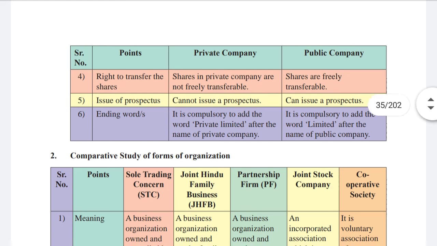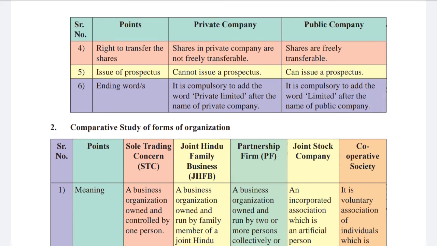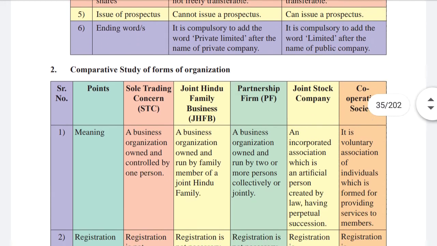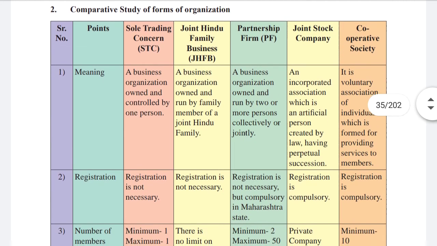Then ending words. It is compulsory to add the words private limited after the name of a private company, and it is compulsory to add the word limited after the name of a public company. Now if a company's name has only the word limited, like Ltd, that can be said to be a public company. But if the word private or Pvt comes along with the word limited, that can be said to be a private company. Means they have to mention whether it is private or public.